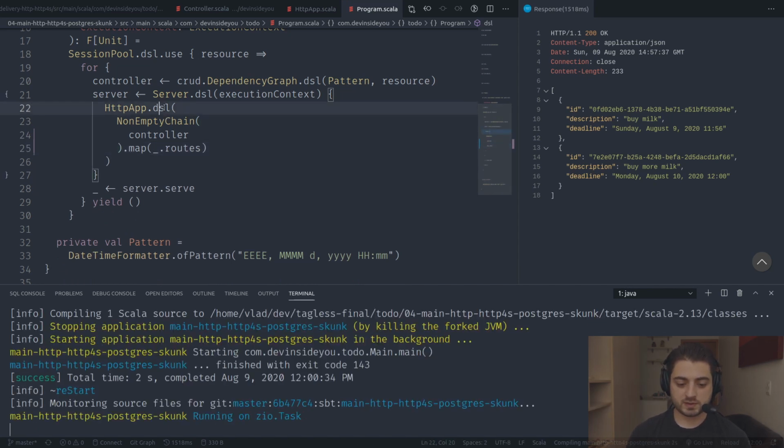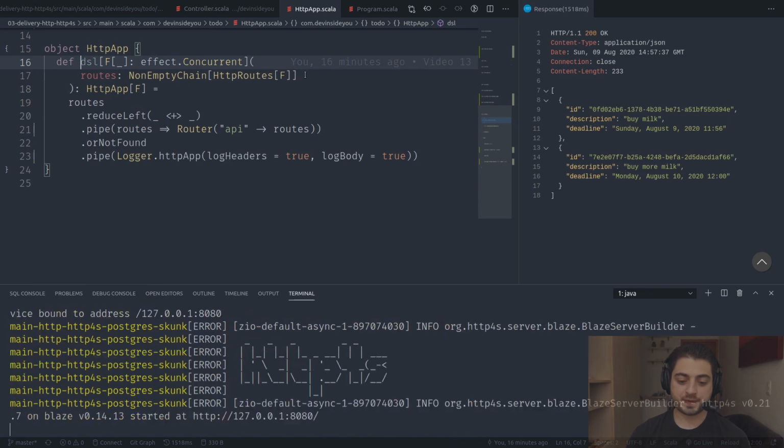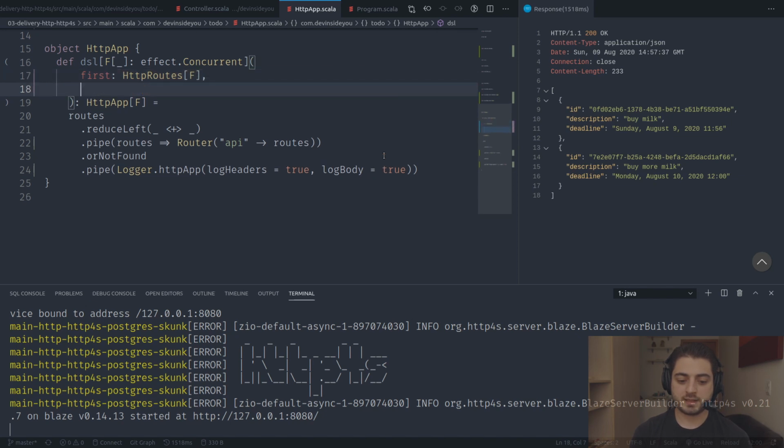So we're going to go into this http4app.dsl over here, and we're going to use varargs, which is going to make sure that we always have at least one route. We're going to call the first one first, and it's going to be the first route. Then we have the remaining routes, same type, but with a star, with the varargs.